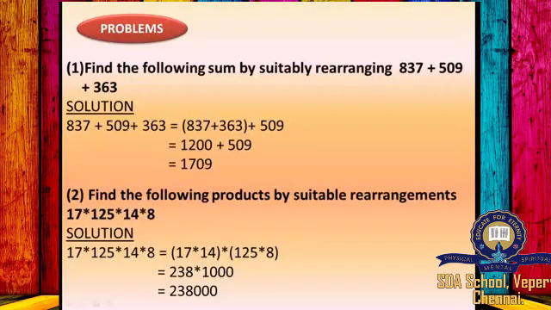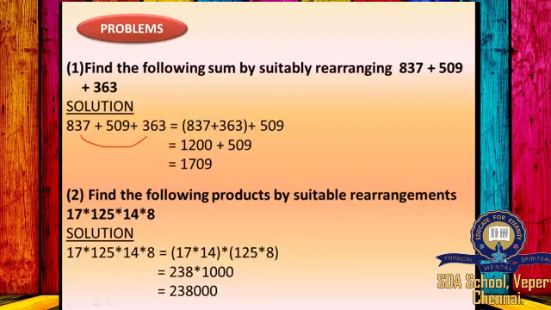Find the following sum by suitably rearranging, and the given numbers here are 837 plus 509 plus 363. So you have to rearrange and find the sum. You should combine numbers in such a way that when you add two numbers, the resultant number's one's place should get 0. So I am combining 837 plus 363, so that when I add these two numbers, I will be getting 1200 plus 509. So 1200 plus 509 is equal to 1709.